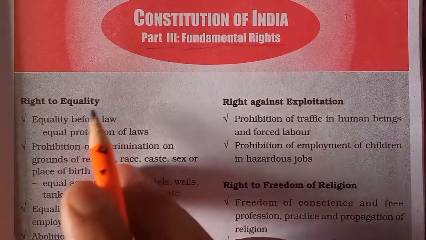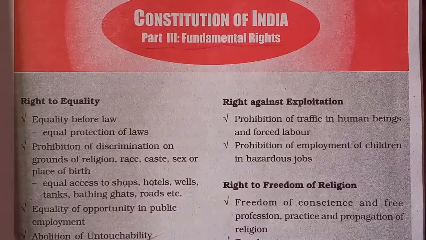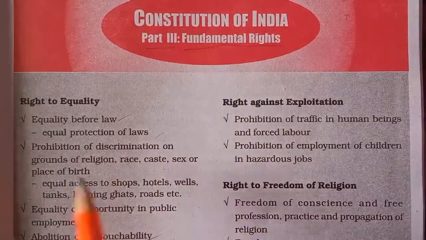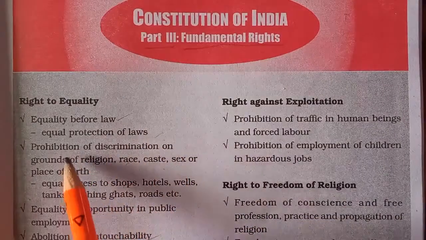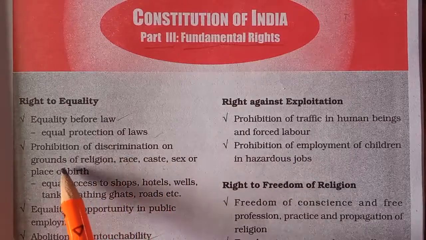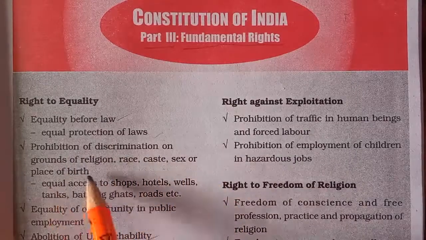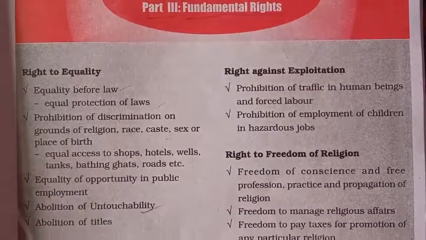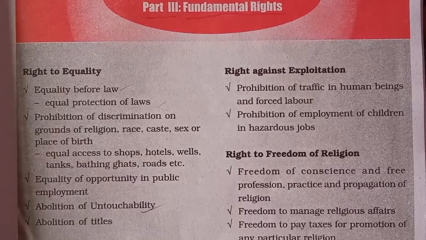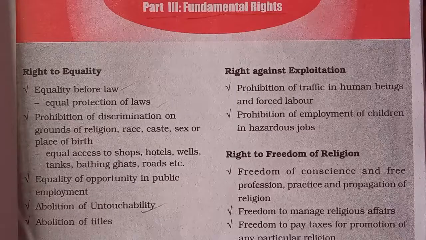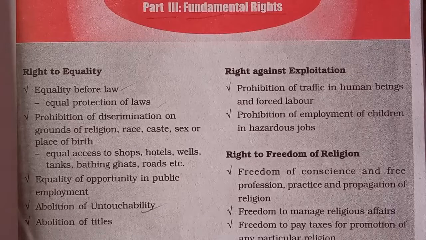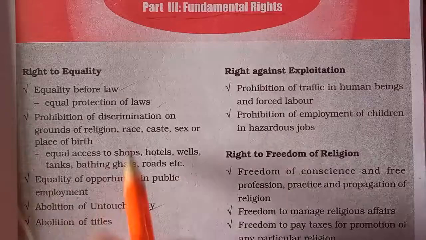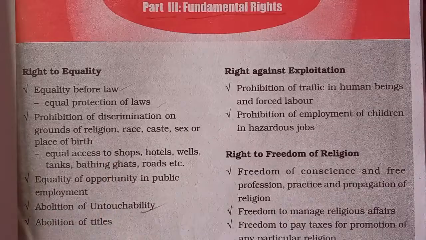When we were studying right to equality, with the help of a few examples given in your NCERT book, we tried to understand various components written here: equal protection of laws, protection from discrimination on the grounds of religion, race, caste, sex or place of birth, equal access to shops, etc. All these are important components to understand right to equality in detail. What is the significance of this right to equality when we talk about the fundamental rights of each citizen, and how it is inbuilt, and why the various functions have been put within this right. All that we have understood in the last video.